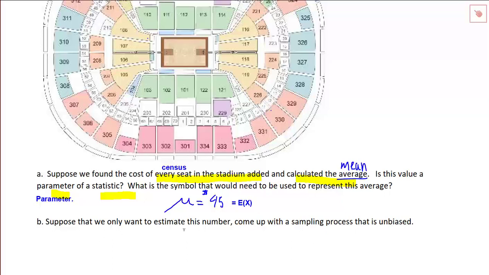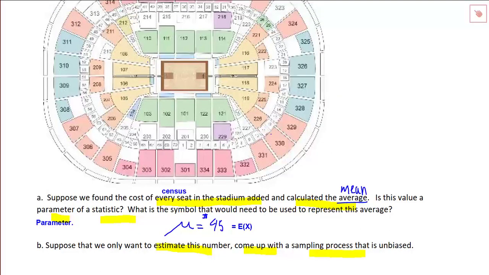Suppose that we only want to estimate this number. So now we're not trying to get the exact number, just estimate the mean seat cost, the average cost, and come up with a sampling process that is unbiased. So we have several approaches.